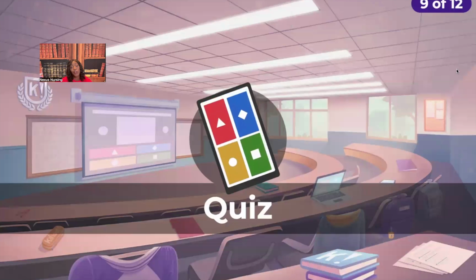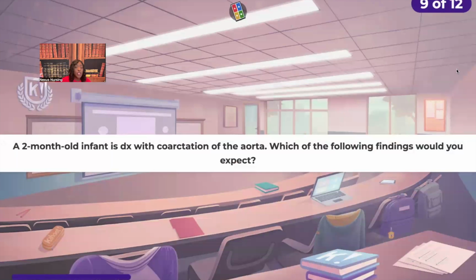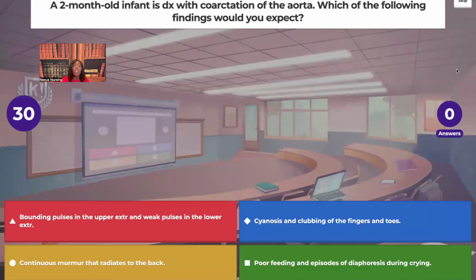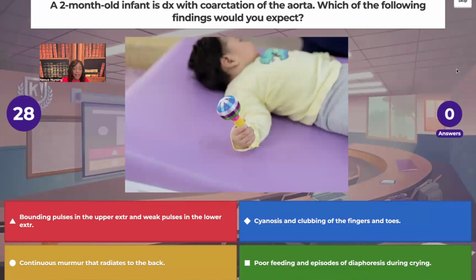Don't shoot the messenger. All right, a 2-month-old infant is diagnosed with coarctation of the aorta. Which of the following findings would you expect? Would it be bounding pulses in the upper extremities and weak pulses in the lower extremities? Would it be cyanosis and clubbing of the fingers and toes? Would it be a continuous murmur that radiates to the back? Or would it be poor feeding and episodes of diaphoresis during crying?